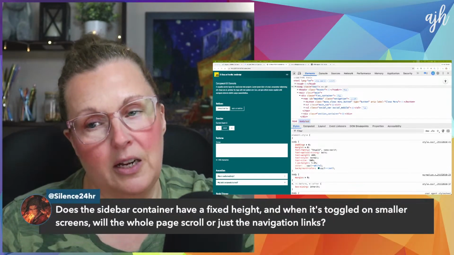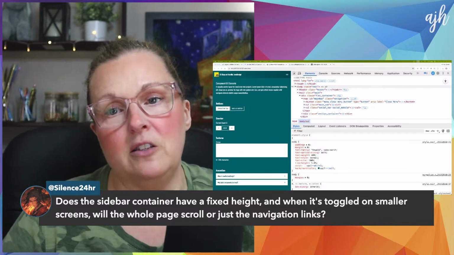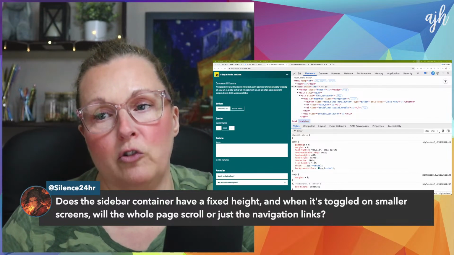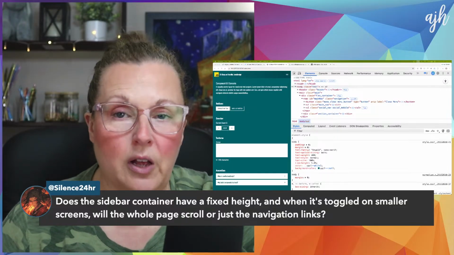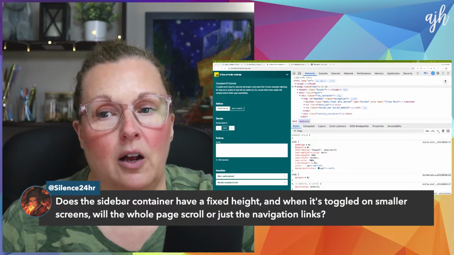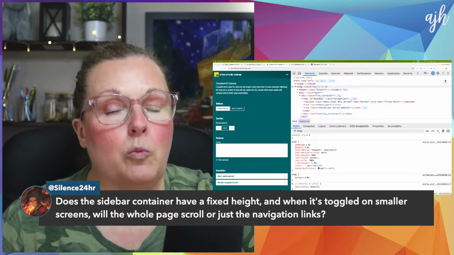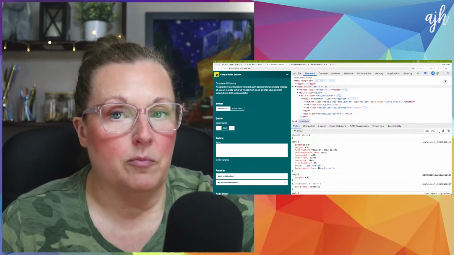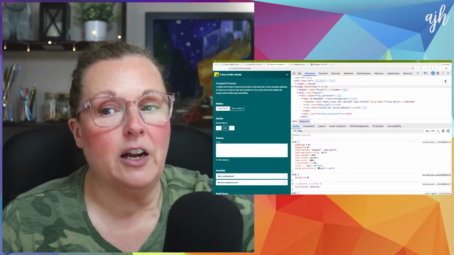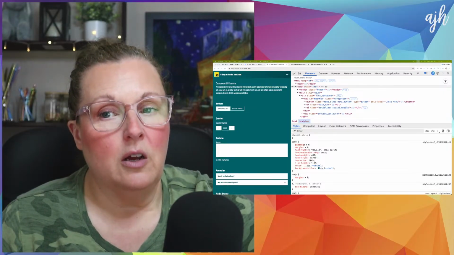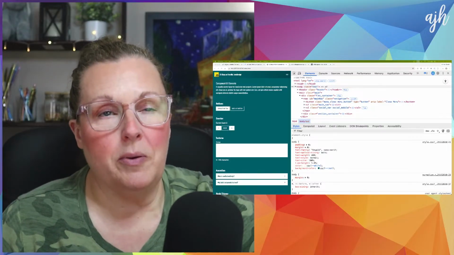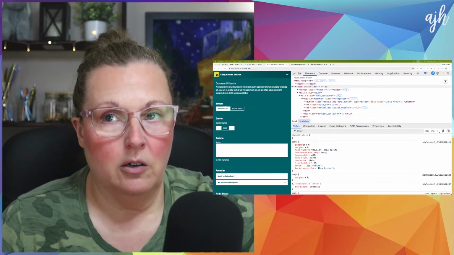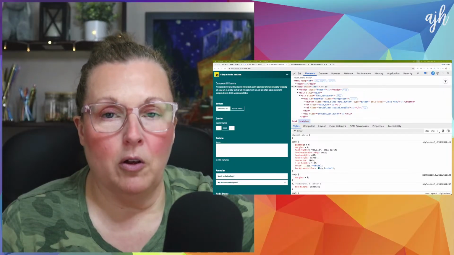Does the sidebar container have a fixed height, and when it's toggled on smaller screens, will the whole page scroll or just the navigation links? Well, I don't choose that behavior. We'll test it tomorrow. We'll get a good sense for the behavior tomorrow. I don't care if the whole page scrolls. Well, the page will scroll because the page will be longer than the screen on mobile, right?